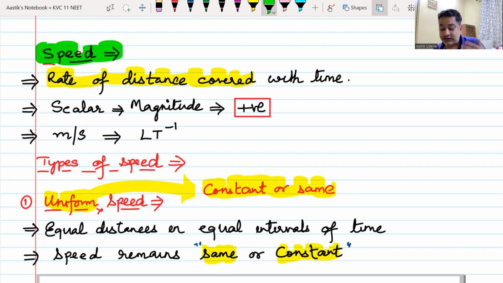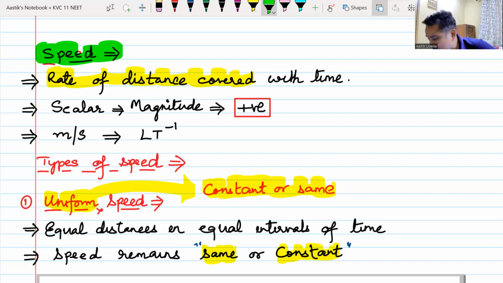So whenever we use the term speed, which speed are we talking about? We are talking about instantaneous speed. Because if I want to ask your average speed, I will ask my question in this way. Beta, you have come from home to school. What was your average speed? So you will say, sir, I have traveled the distance of 5 kilometers.